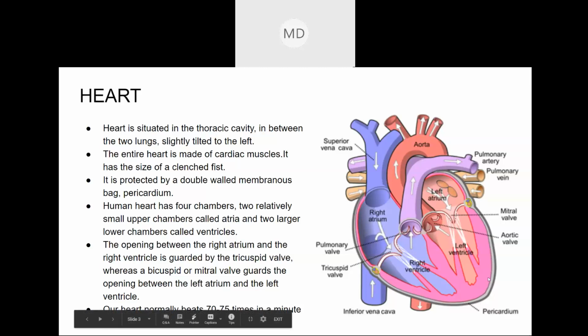And the human heart has four chambers. It also differs from individual to individual. Four chambers means, some animals have a two chambered heart, some have a three chambered heart, so it differs. For humans, they have a four chambered heart.